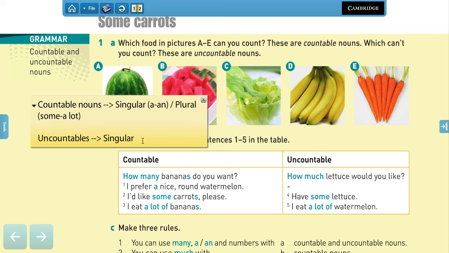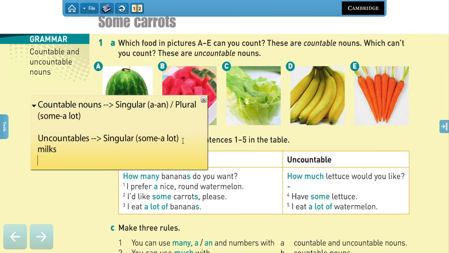We use some and a lot. So that can be a bit confusing. Now, when we talk about singular, we cannot add an S at the end. I cannot say milks, but I can say I drink a lot of milk, right? So in this case, some and a lot of can be used with both, but only for countables we can put an S at the end of the noun.